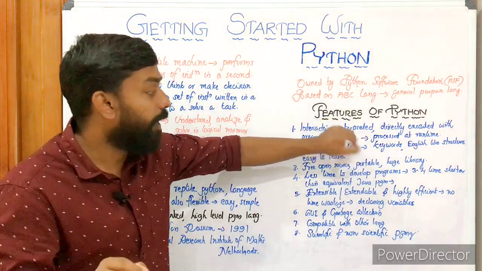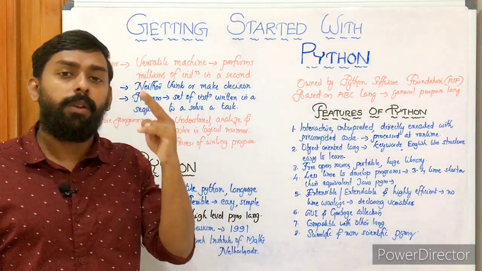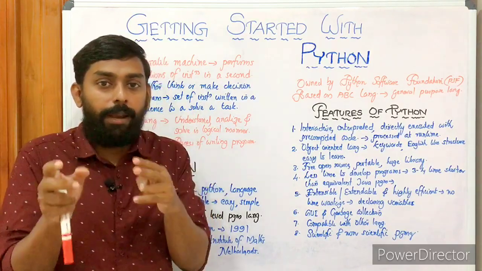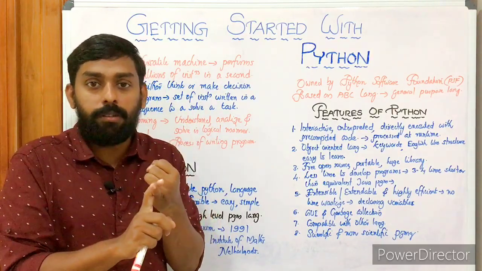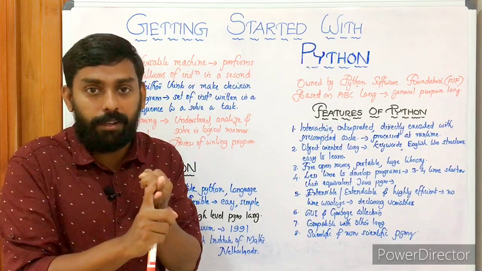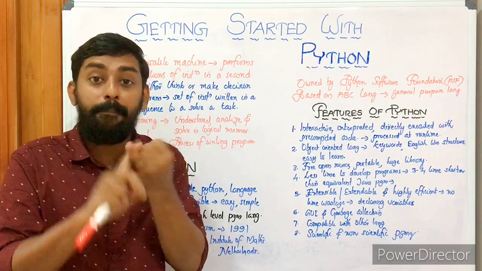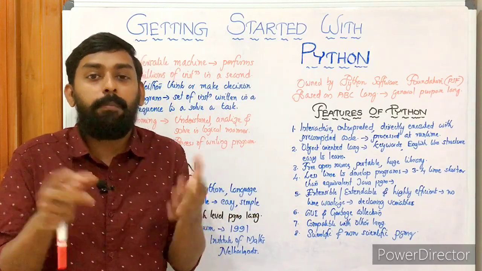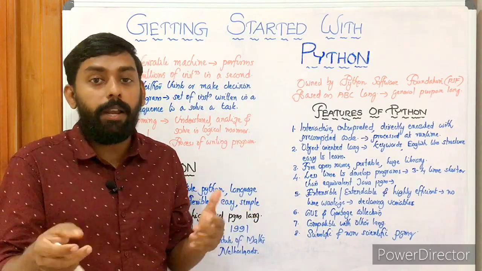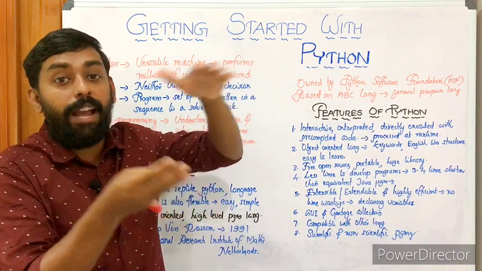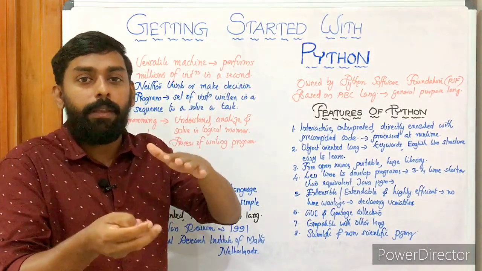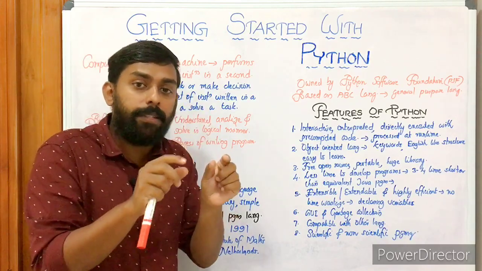Then interpreted. Actually, there are two ways to execute programs using computer languages. One is compiling, the other is interpreting. There are two pieces of software called compiler and interpreter. Python uses an interpreter rather than a compiler, whereas C++ or C uses a compiler. In compilation, the source code is executed at a time, meaning all the lines are executed at a time.